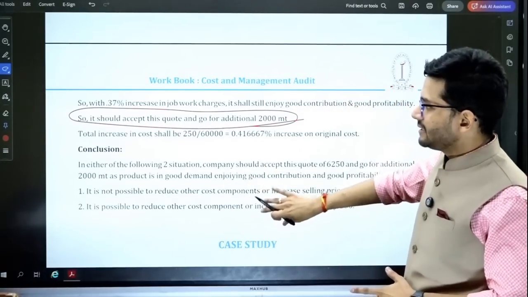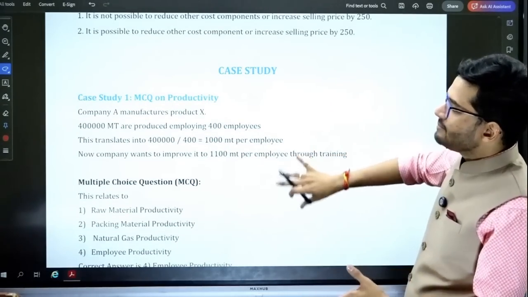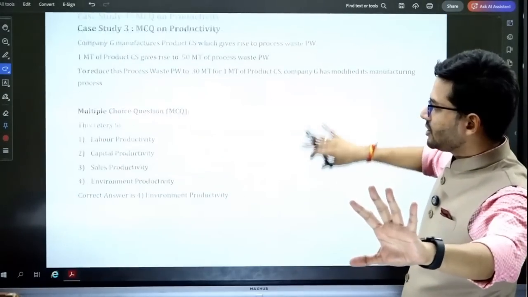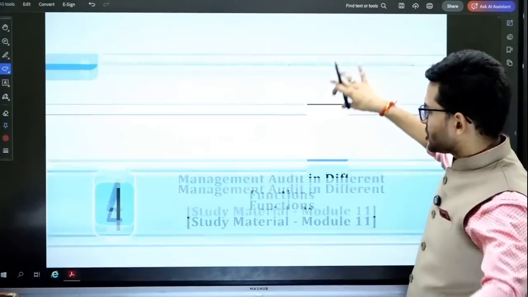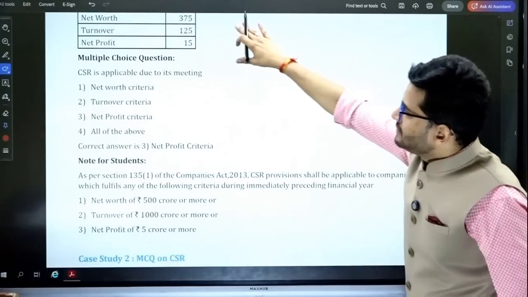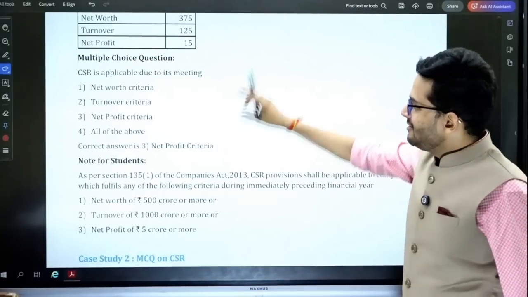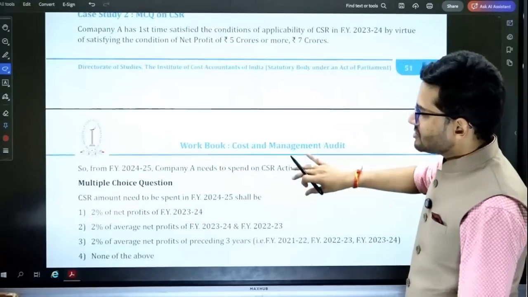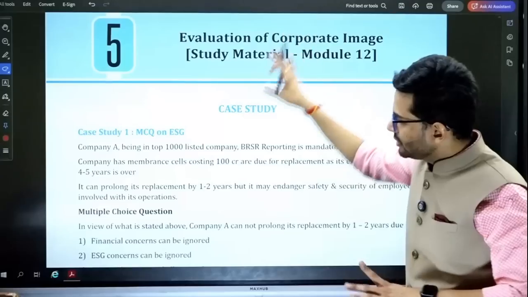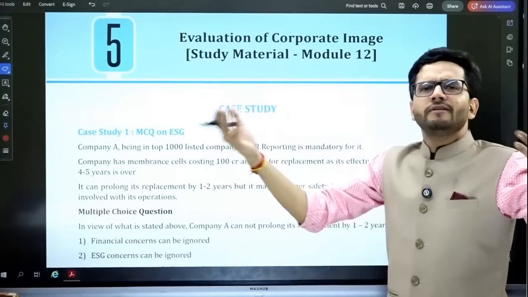But yes, you should read this entire conclusion very, very carefully. All right. Beyond this point, guys, there are only MCQs and very straightforward MCQs. I have nothing to discuss in these MCQs. These are simple MCQs which are there in your workbook. Again, this seems practical, but it's not practical. It's all theoretical. Okay. Very theoretical provisions, which are straightforward provisions like CSR provisions, are there in these MCQs. You read it once, you'll be able to understand it absolutely completely.